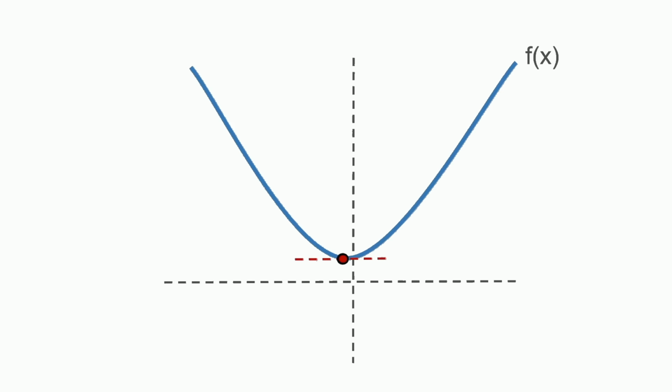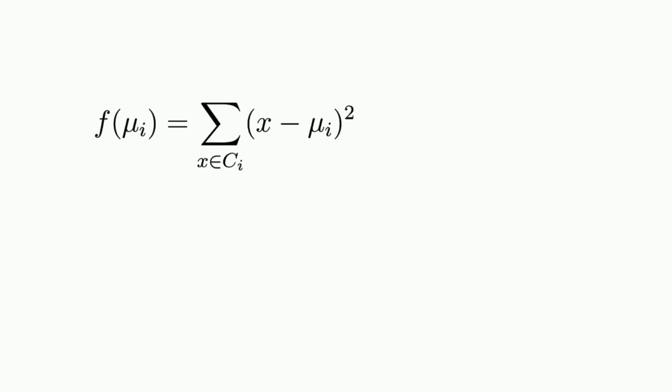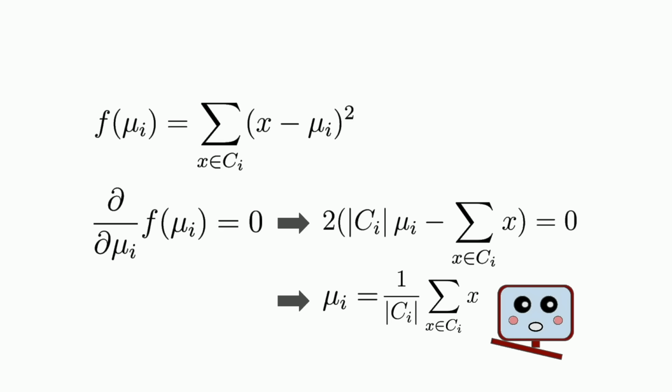Recall from calculus, we can take the derivative and set it equal to 0 in order to find the critical points of the function. Because the cost is a sum of spreads, we can simplify things by looking at only a single cluster. Taking the derivative, setting it equal to 0, and solving for the center, we find the formula for the mean. Because the second derivative is positive, we learn this critical point is a minimum, not a maximum. So the center that decreases the cost the most is the mean.